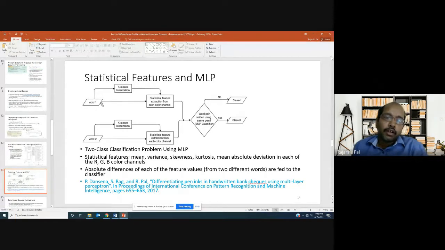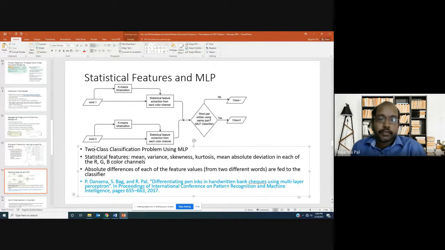Statistical features are extracted from each of the color channels. We are using the RGB color space in this model, and we take the absolute difference of individual features, and that difference vector we feed to an MLP in order to classify whether the pair of words, word 1 and word 2, are written using the same pen or different pens.